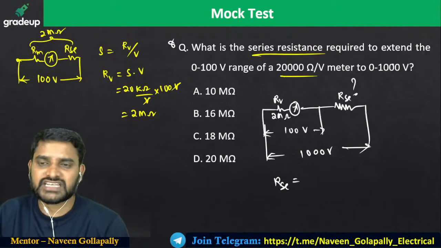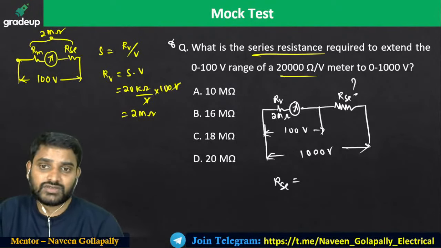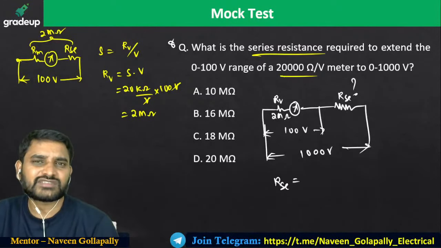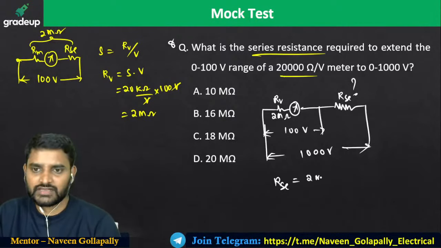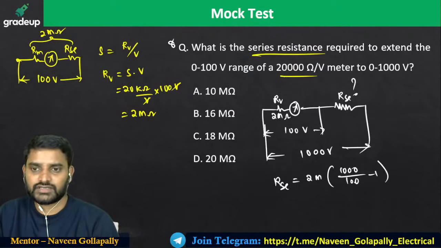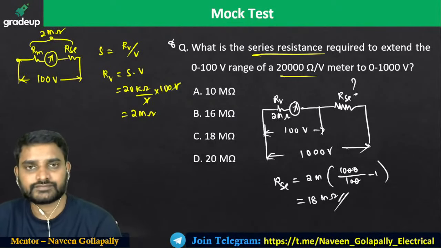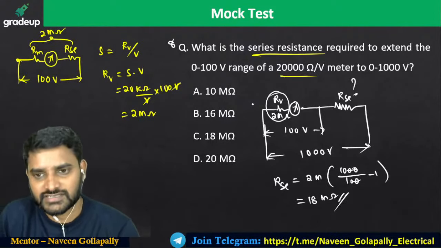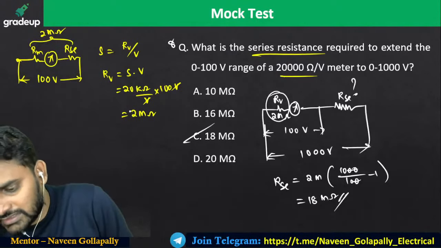Meter voltage you know, meter extended voltage also you know, and for meter resistance you can take this 2 mega now. So 2 mega Rm into M minus 1, where M is V by Vm, that is 1000 divided by 100, minus 1. So 10 minus 1 is 9, 9 times 2 is 18 mega ohms. You have to treat this as the meter resistance in the same manner. So 18 mega is the correct answer. Very good, superb, Karishma and others.